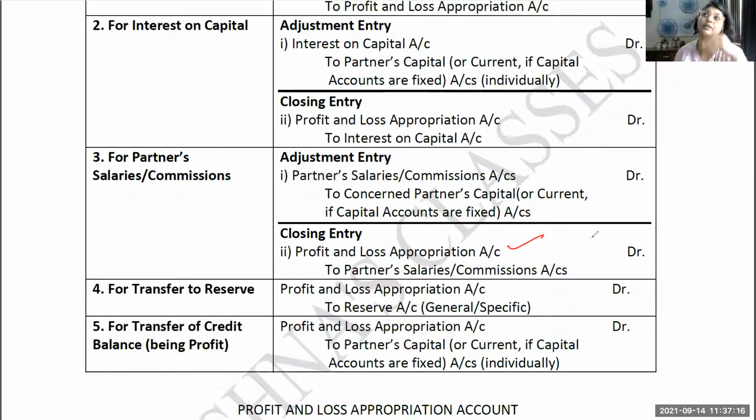So sometimes students, with the profit and loss appropriation account in the back of their mind, by mistake write P&L appropriation to partner's capital account over here. You don't have to write partner's capital account for the closing entry. You have to close this account which was opened over here. So it has to come over here: partner's salary or remuneration or commission, whatever name it is. So here you have to be careful.